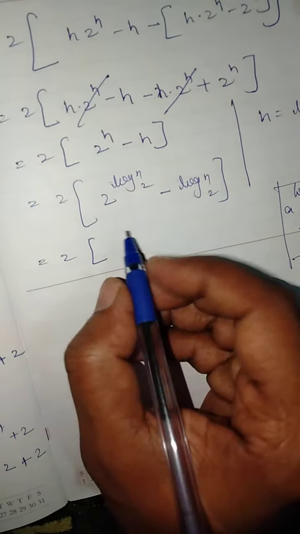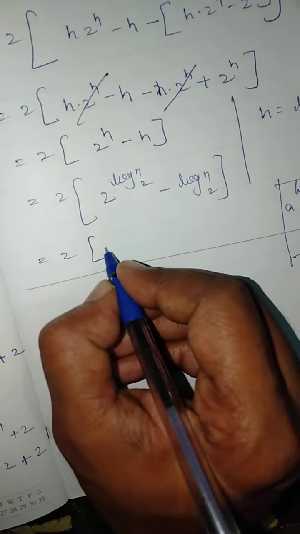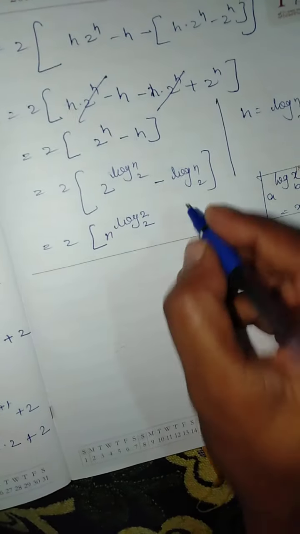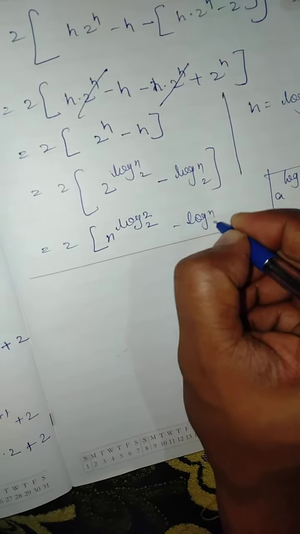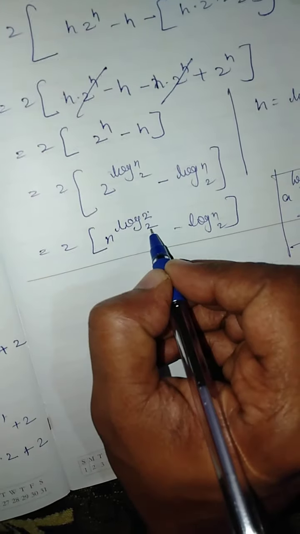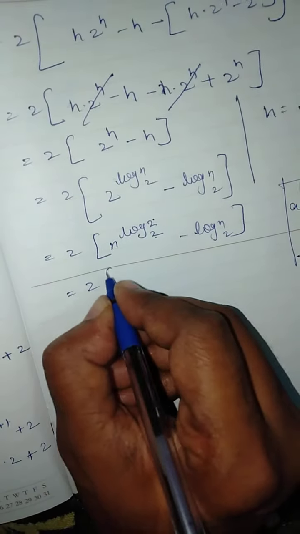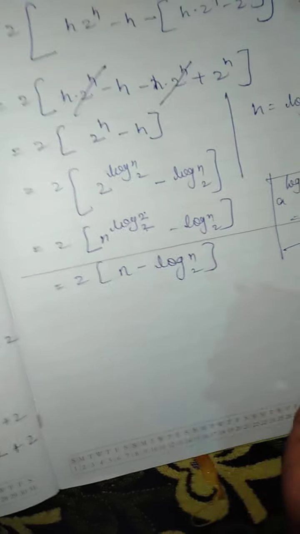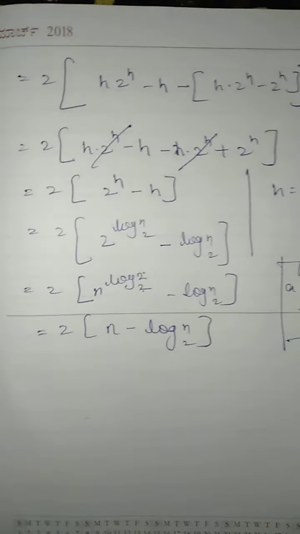The same thing I will apply: n to the power log 2 base 2, minus log n base 2. Log 2 base 2 is 1. So 2 into n minus log n base 2.